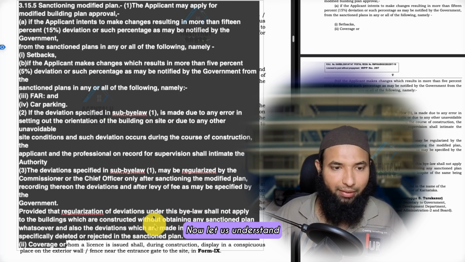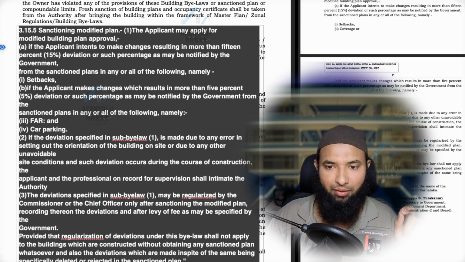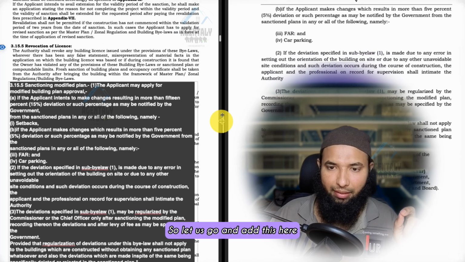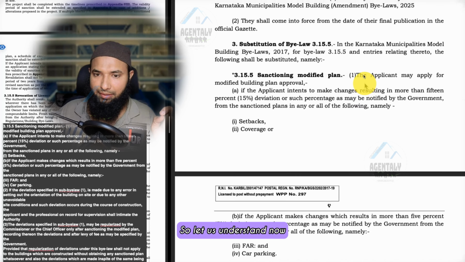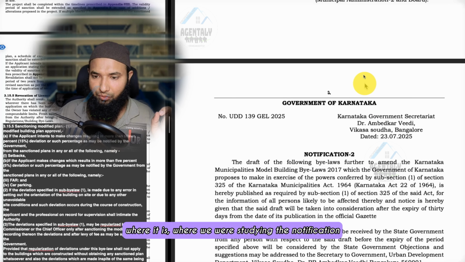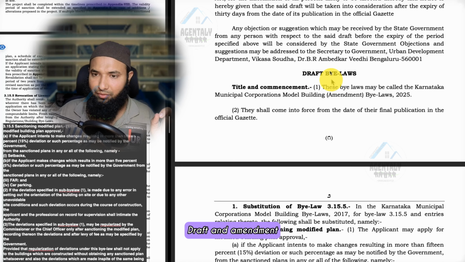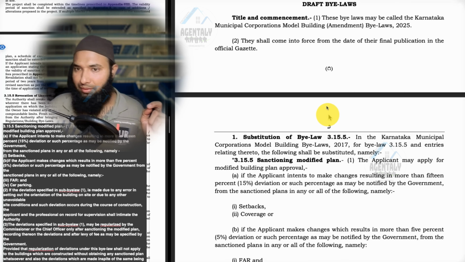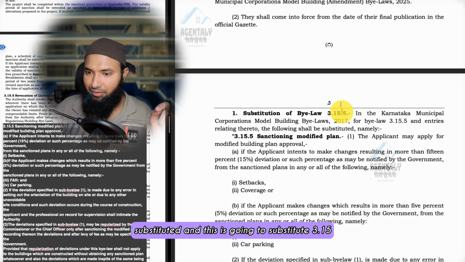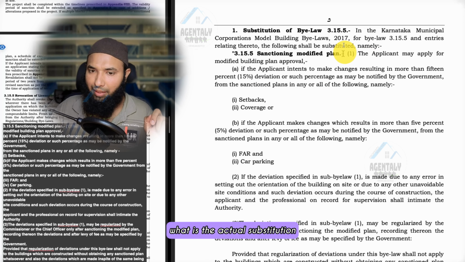Now let us understand what this actually is. Now we came to know where it is going to be replaced. So let us understand where we were studying the notifications. So there are two notifications. This was notification 1, draft and amendment. I didn't read the second notification before, so let us read together. This was the first one, substituted, and this is going to substitute 3.15. Now let us read what the actual substitution is.